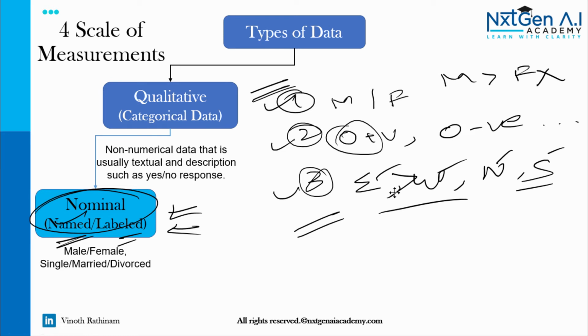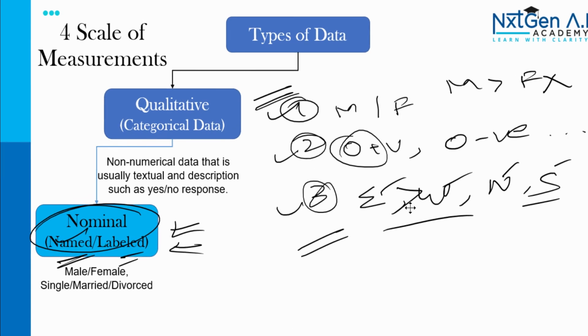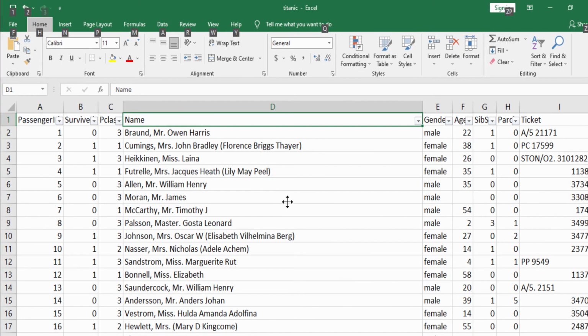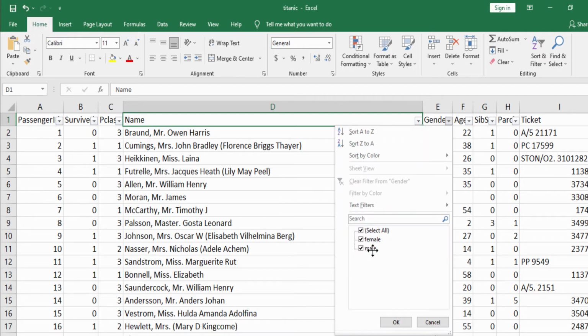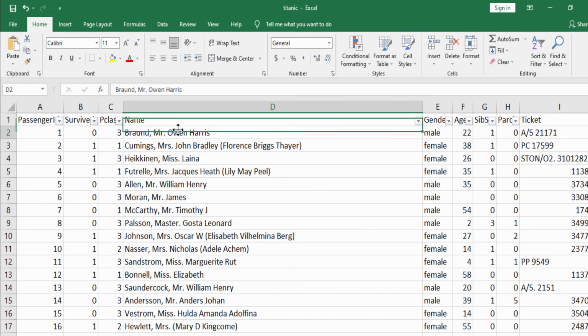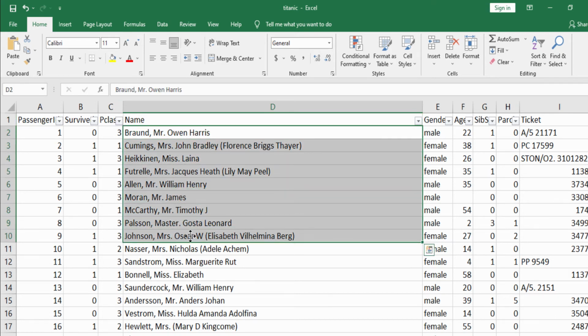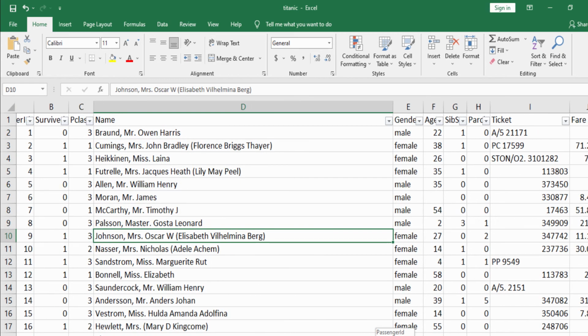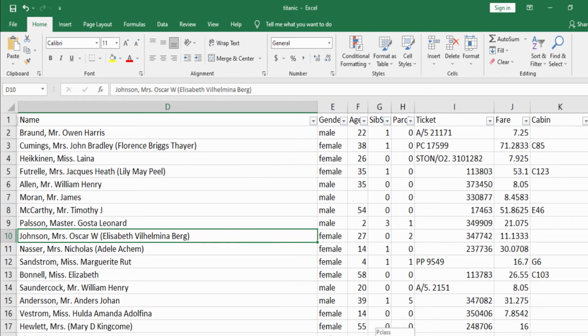Let me show a few data sets where you can find nominal data. Consider the Titanic data set. We already learned this in pandas. Here the gender, male and female group, is nominal, and even the names are nominal. We can't perform any arithmetic operation.